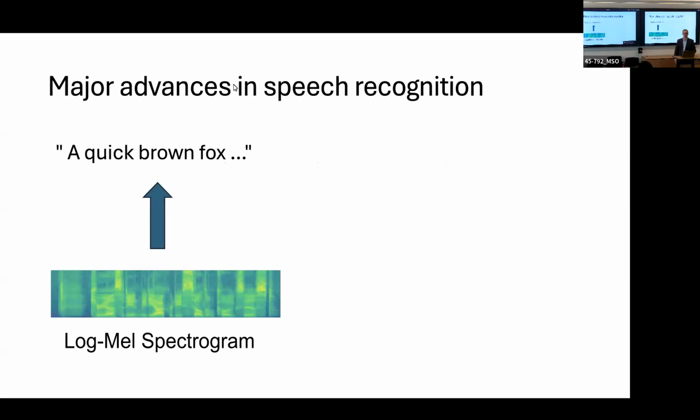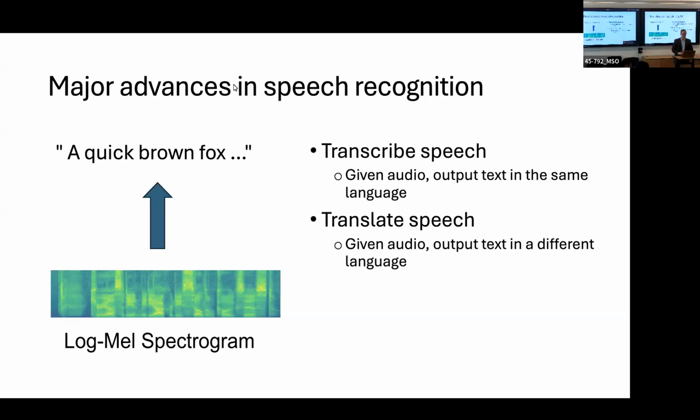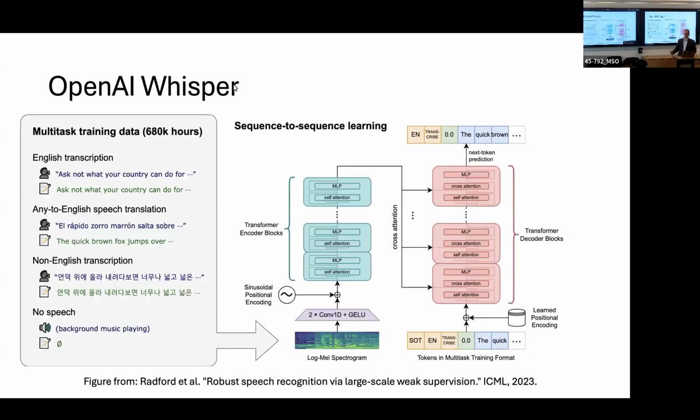In recent years, we've seen major advances in speech recognition models, where the models are able to take audio as input and transcribe speech, meaning given audio, output text in the same language, but also translate speech, meaning given audio, output text in a different language. One such model is OpenAI's Whisper, which was trained on around 700,000 hours of audio data in different languages, and it's able to transcribe speech and translate.